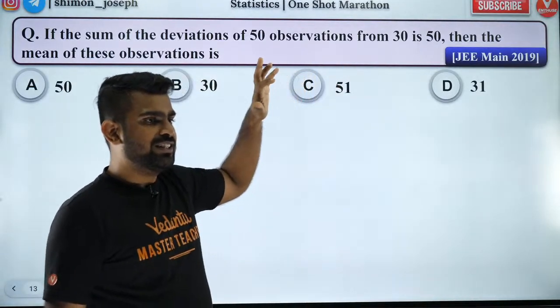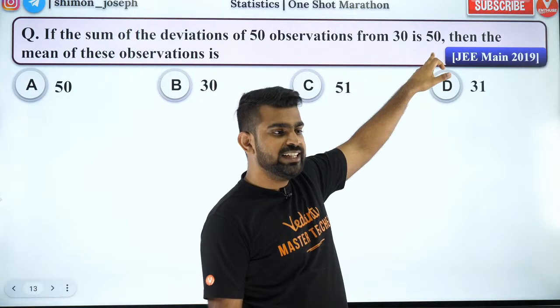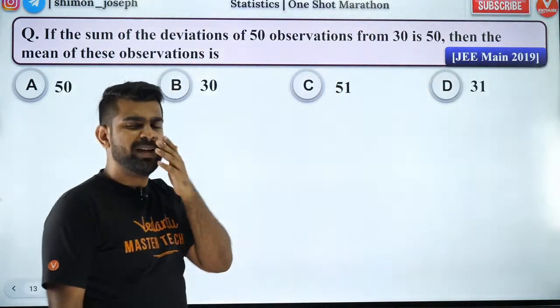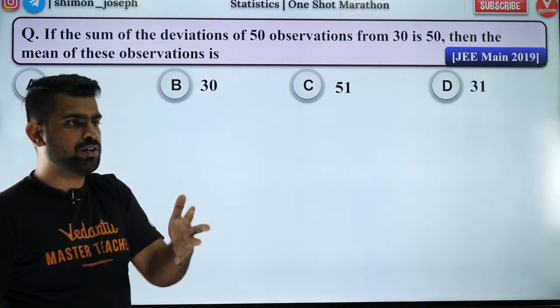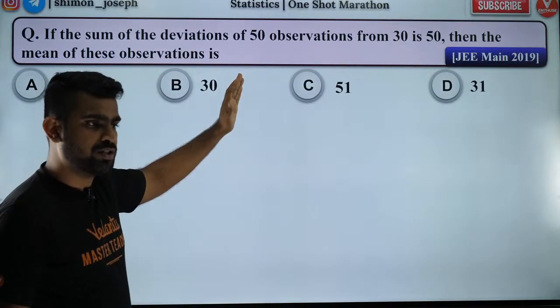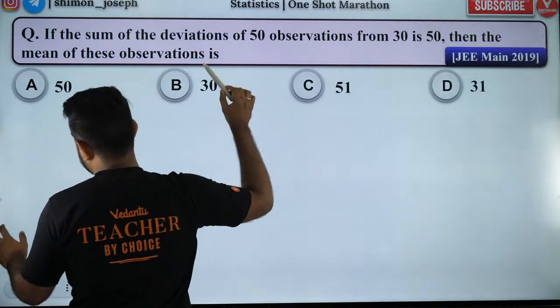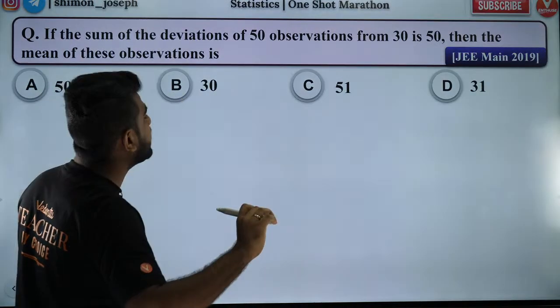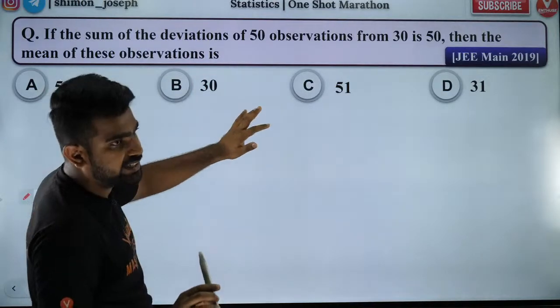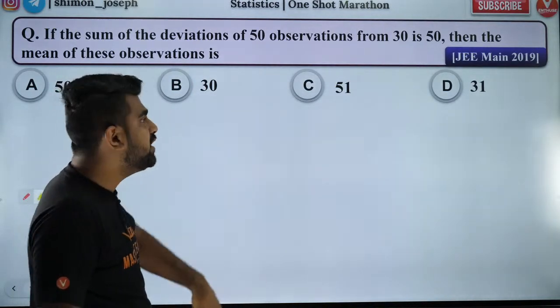Let's try to understand what that means. And then we will try to find the mean of all these observations. Got it? Great. So you have totally 50 observations and you're gonna take the deviations from 30. So how do you do that? Can you guys help me here?